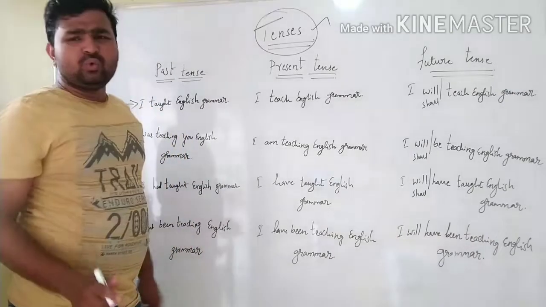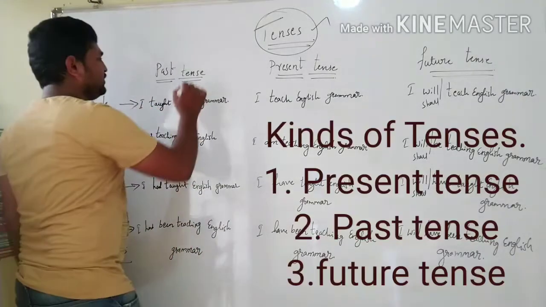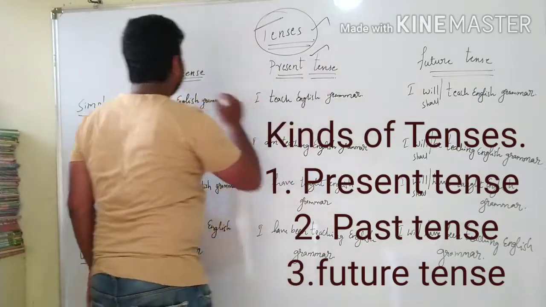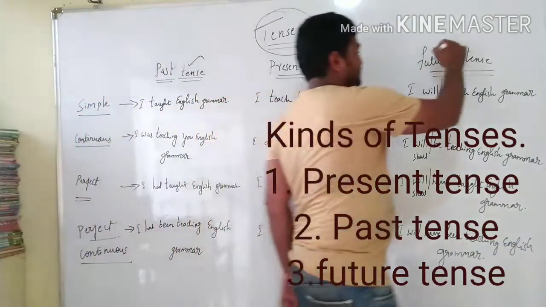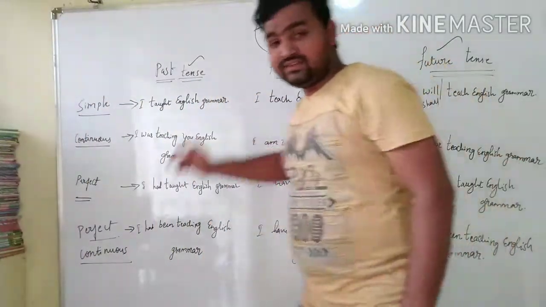So as you all know, we have three kinds of tenses. First one is present tense, past tense and future tense, right? You all know these three tenses.